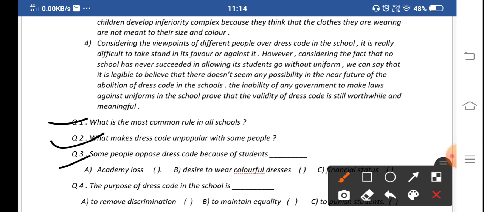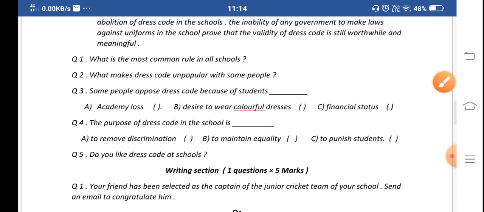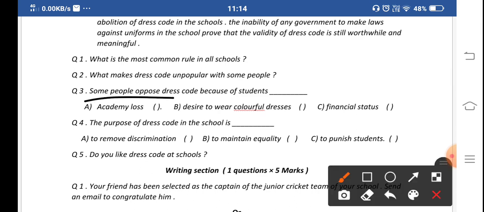The third one is MCQ type questions. Some people oppose the dress code because of students' desire to wear colorful dress. This will be the right answer, because they cannot wear their colorful clothes. Fourth one is, the purpose of a dress code in the school is to remove discrimination, or we can also say to maintain equality, but to remove discrimination will be the first option for us.